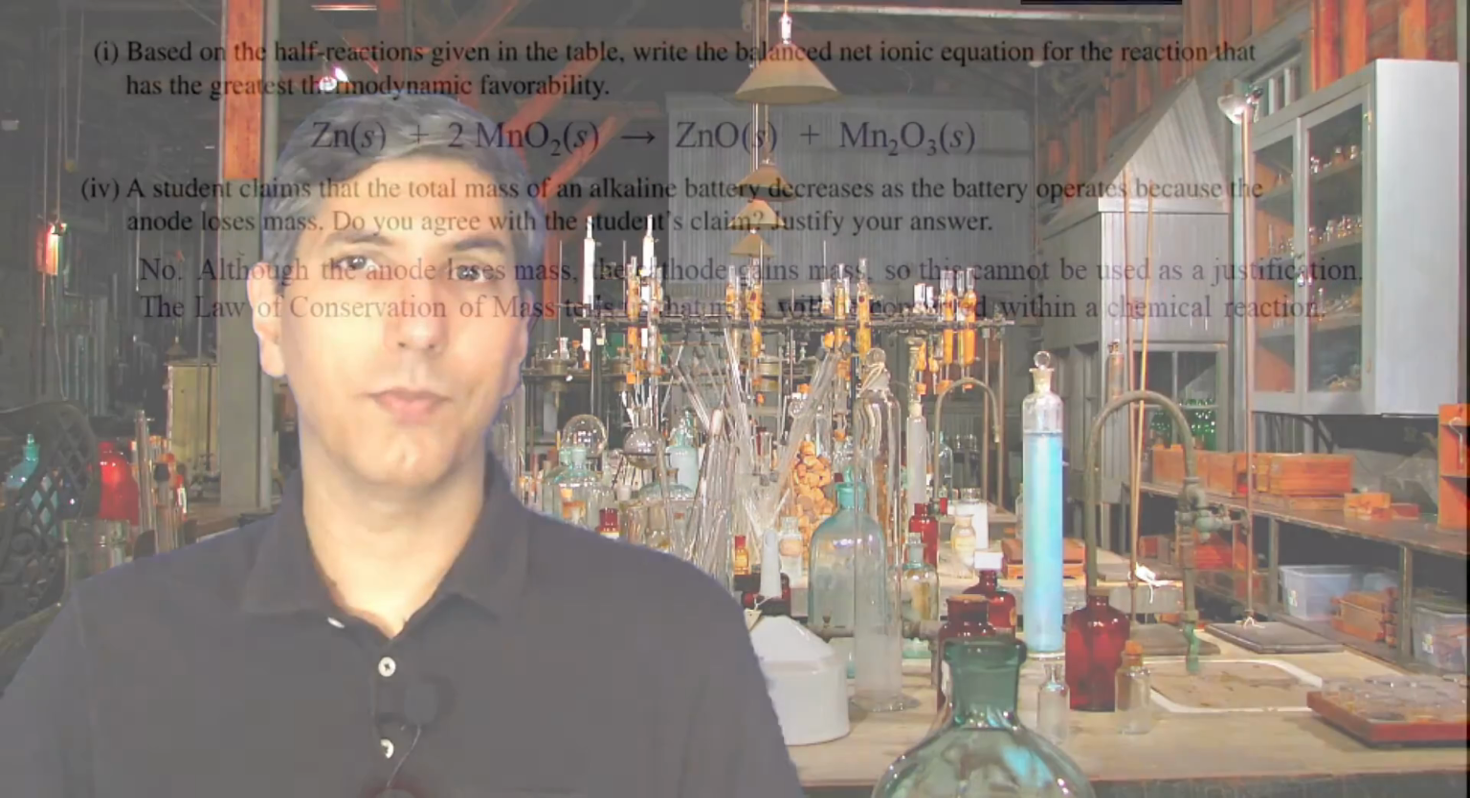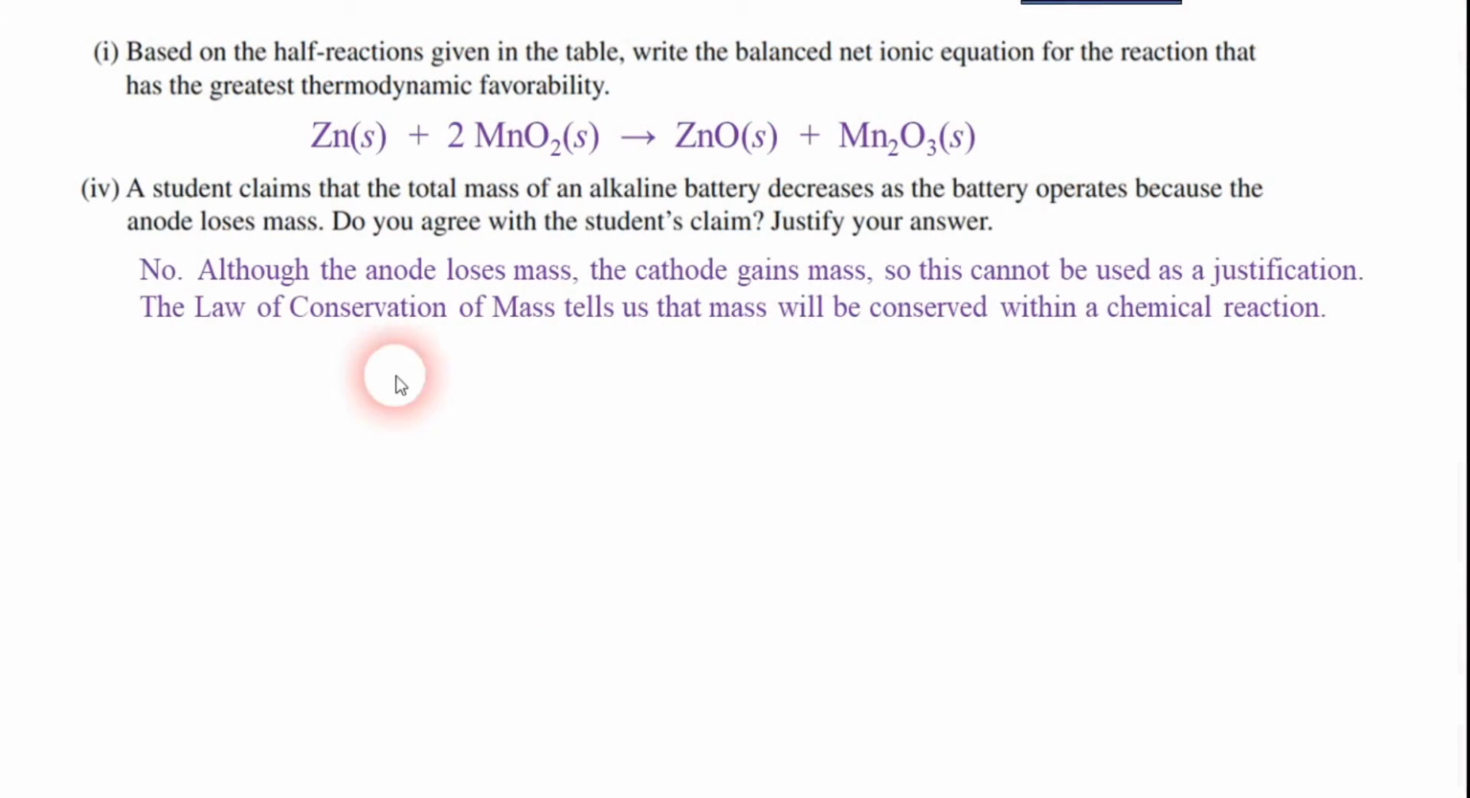Number 1, part F, was the galvanic cell question. Here's the overall balanced equation, and then in part F4, it says the student claims that the total mass of the battery decreases because the anode loses mass. Do you agree? And my answer was that the law of conservation of mass tells us that we shouldn't gain or lose any mass, so as long as we have a closed system here, the battery shouldn't lose any mass at all. And I also added that if the anode loses mass, well, the cathode would have to gain mass.